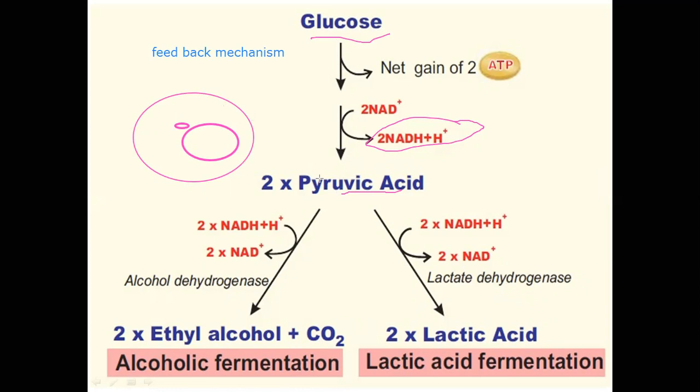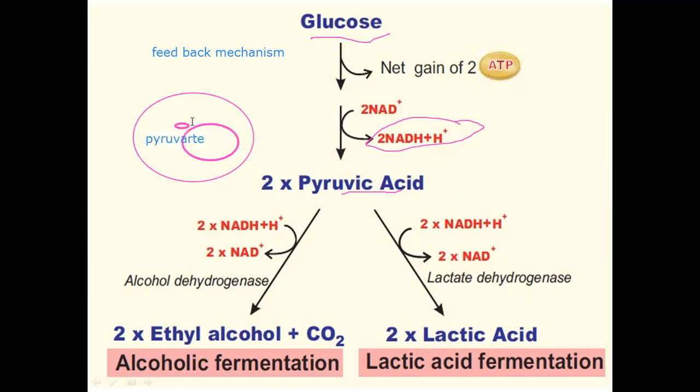When the pyruvic acid is synthesized in the system, at a particular point of time the pyruvic acid concentration increases in the cellular system. In this system we can notice the presence of pyruvate. You can see the pyruvate in this particular well. So now it has pyruvate in it.